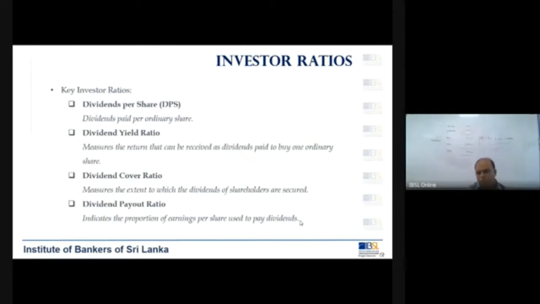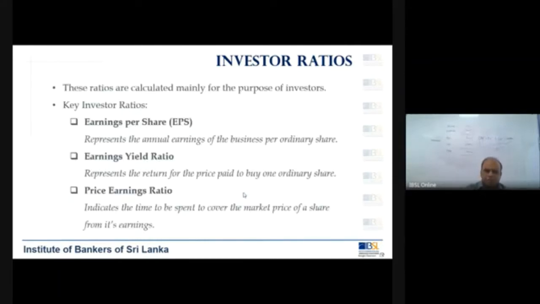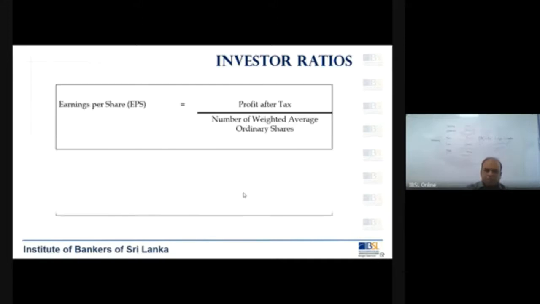Now these ratios might not be very important for you when it comes to your examination, but I'm not sure. Sometimes you could be tested also. But what is important here is that the investor ratios are mostly calculated using certain market information, and some part of your company information also. Let's see one by one.